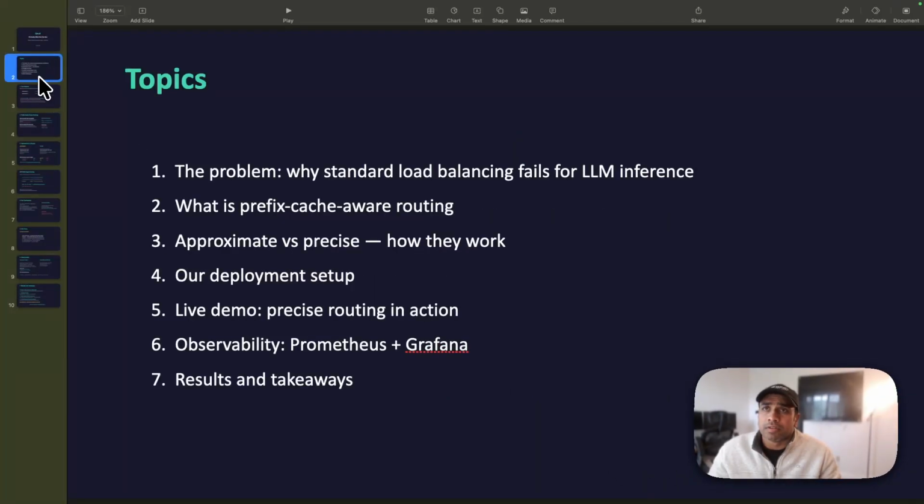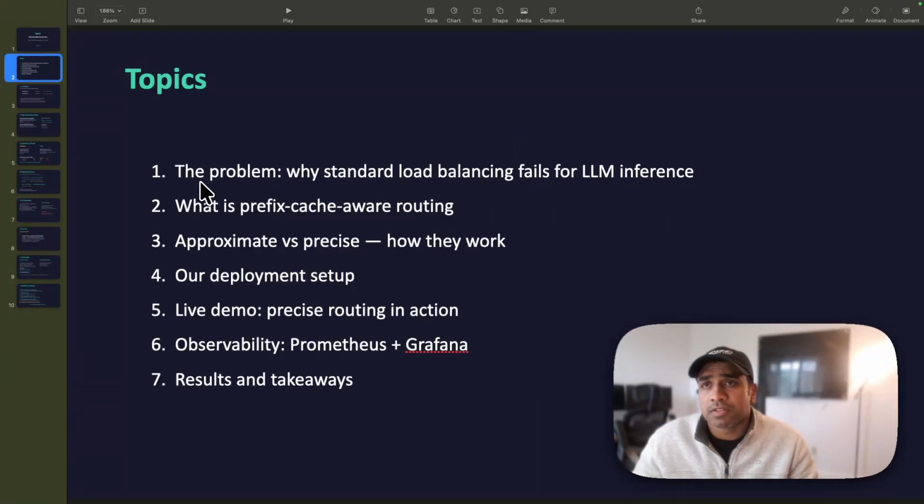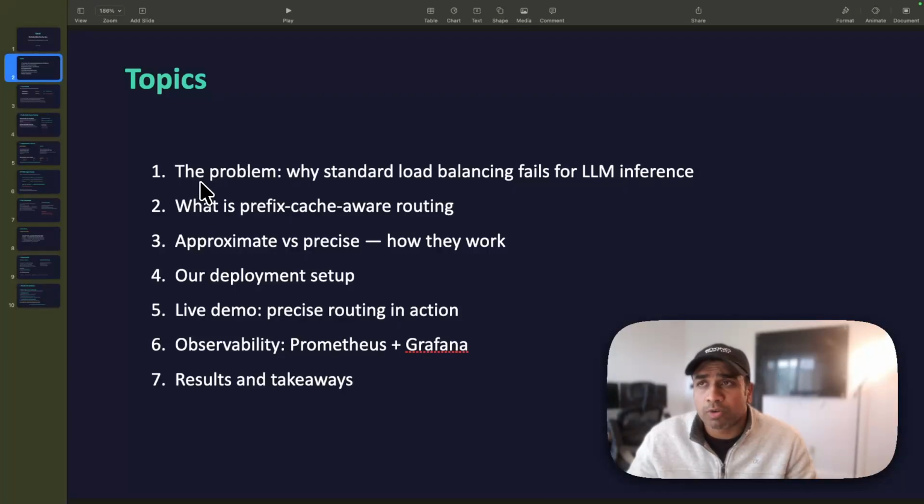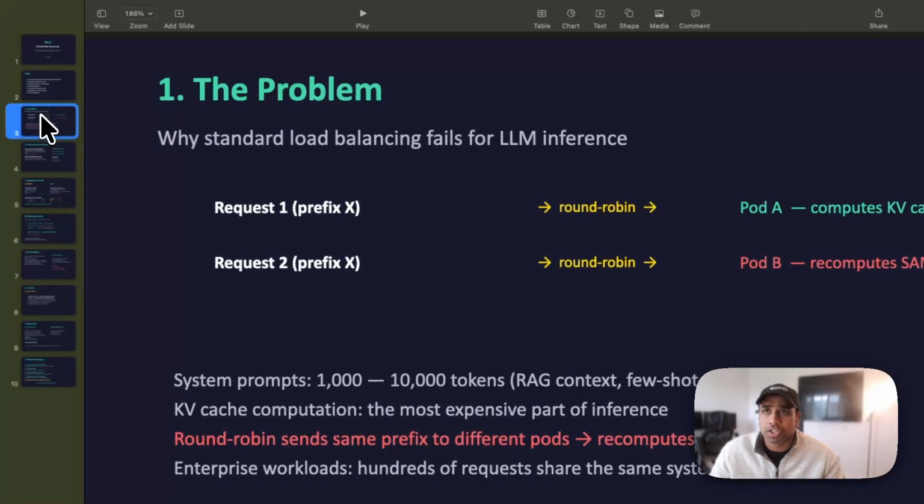The topics that we'll cover are the problem statement, why standard load balancing fails for LLM-based inference workloads. We will also see prefix-cache-aware routing, and the difference between approximate versus precise and how they work. I'll show you the deployment setup that I have, and I'll show you precise routing in action. And I'll also show some observability, results, and takeaways from the implementation.